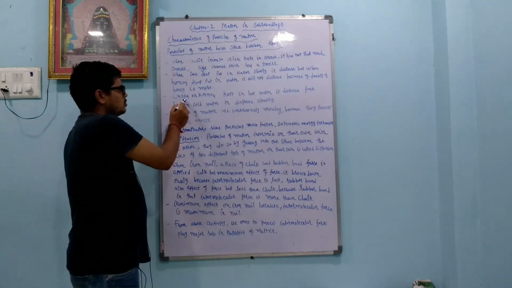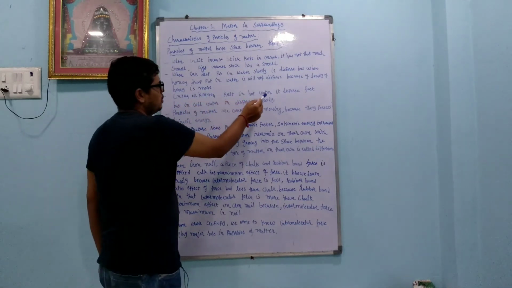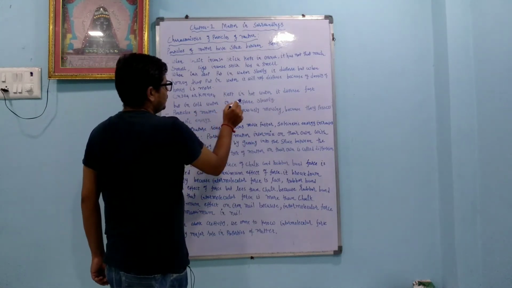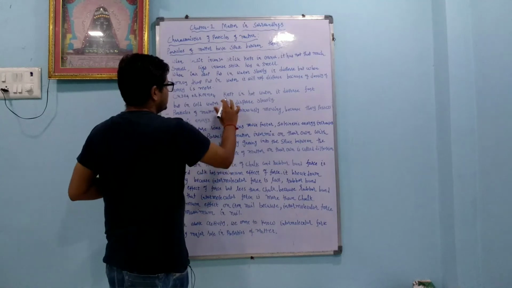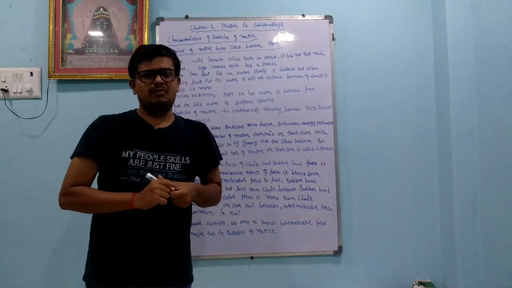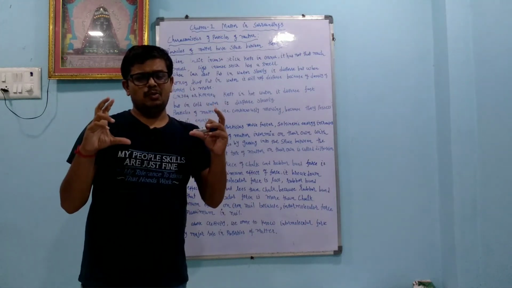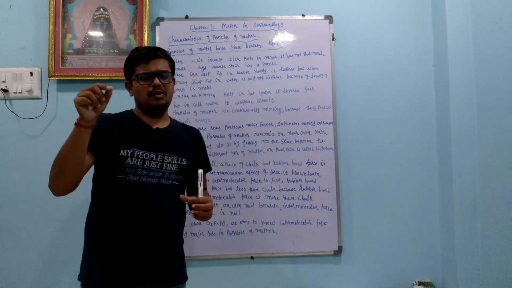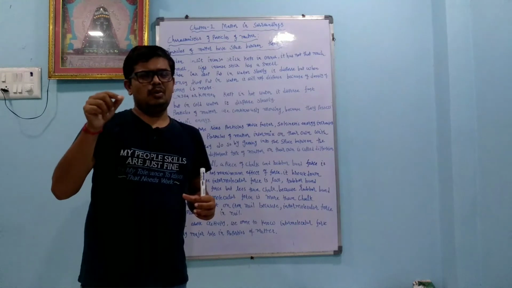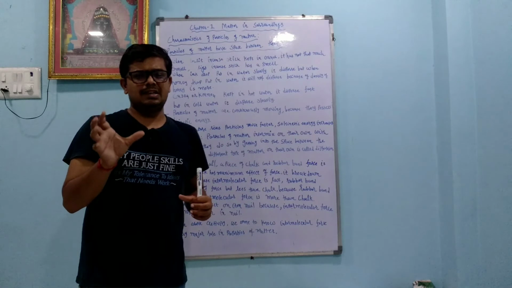CuSO4, copper sulfate, also called blue vitriol, or KMnO4, potassium permanganate, kept in hot water, disperses fast, but in cold water it disperses slowly. So we have two experiments. In the first experiment, we take hot water in one beaker and cold water in another beaker. Whenever we put copper sulfate or blue vitriol into the cold water, it will not disperse fast because the kinetic energy of water is less.